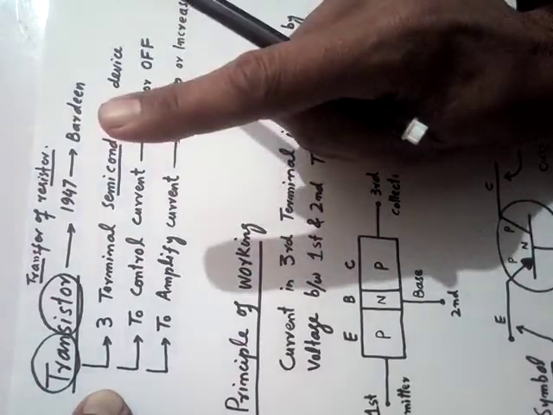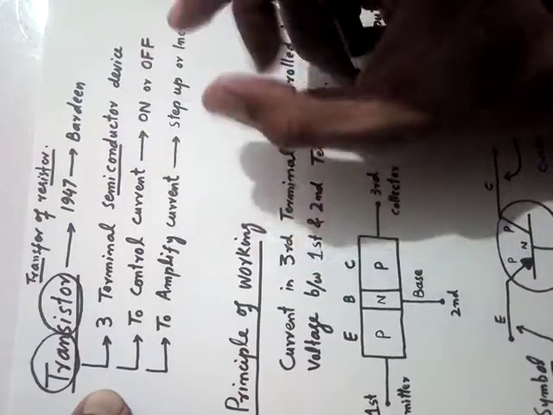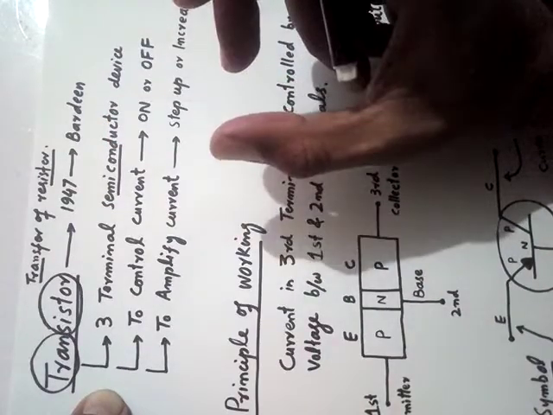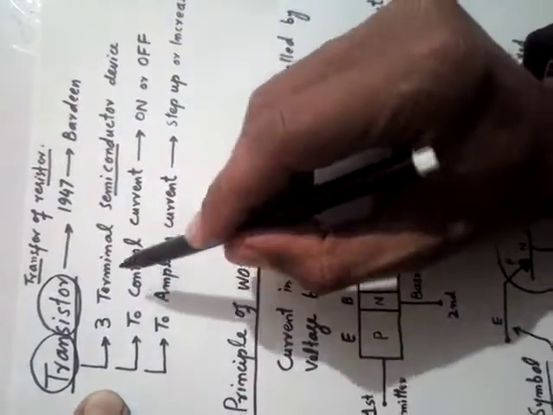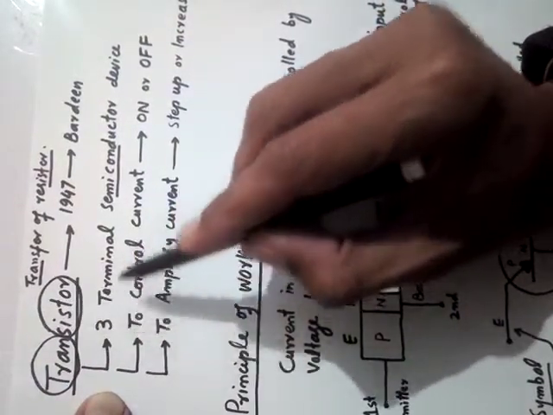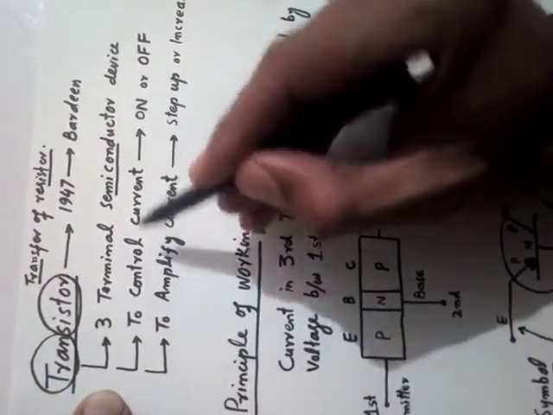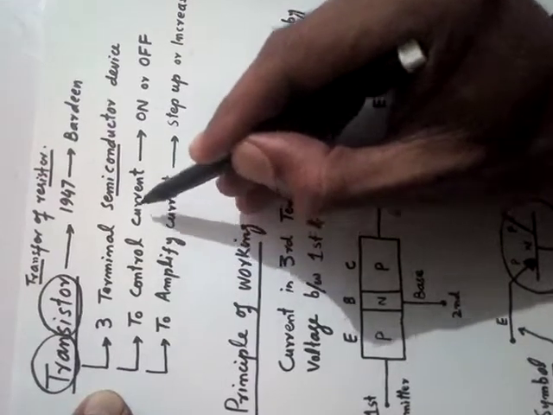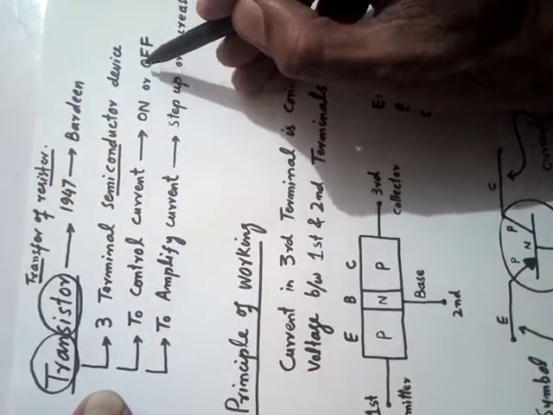When you push the button on, the bulb is on. When you push the button off, the switch is off, and then the bulb is also off. This is called the on or off state. So a transistor is a three-terminal semiconductor device to control the current. By control, we mean on and off.